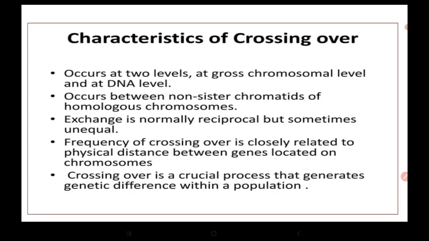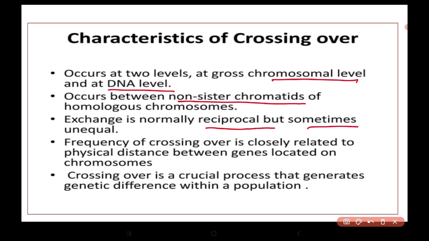Now characteristics of crossing over. First, it occurs at 2 levels, chromosomal level or DNA level. Crossing over occurs between the non-sister chromatids of the homologous chromosomes. The exchange of genetic material is reciprocal, but sometimes it is unequal too.